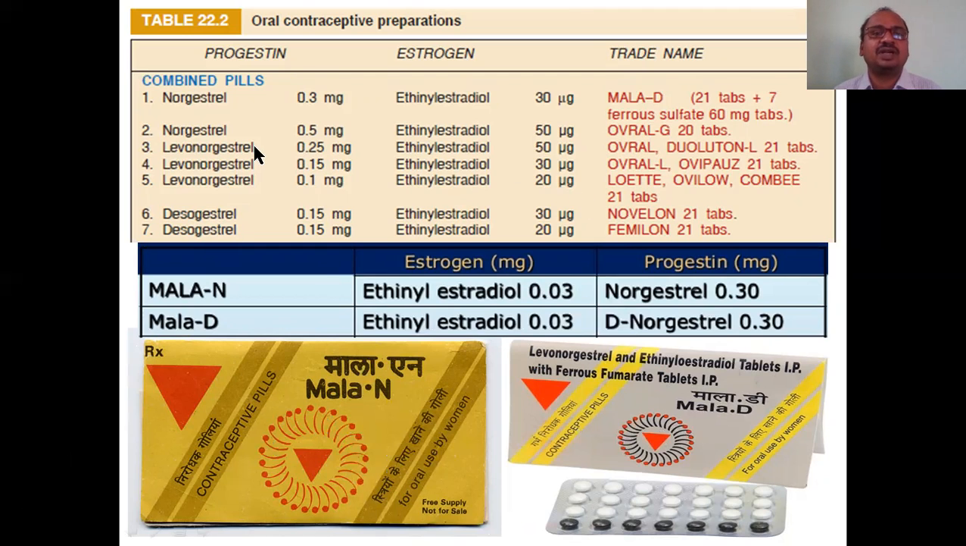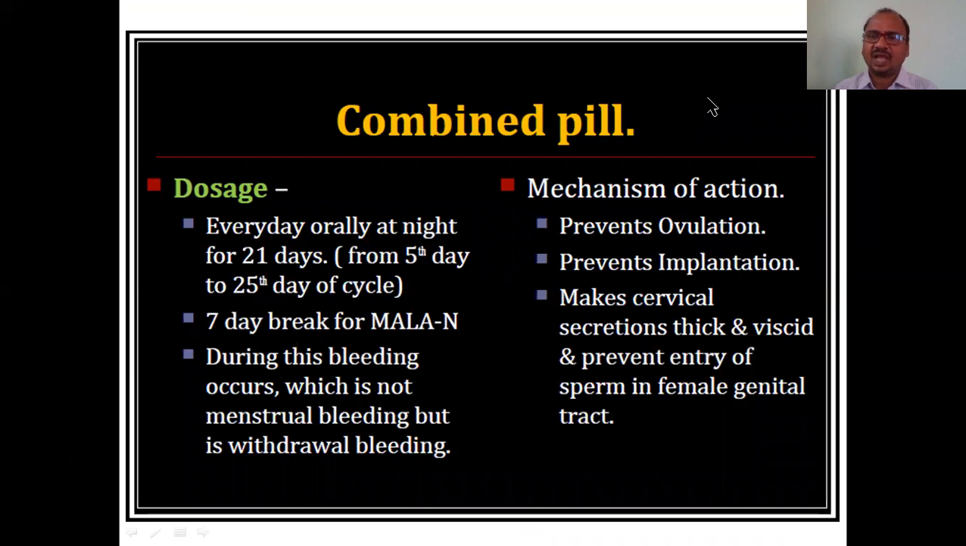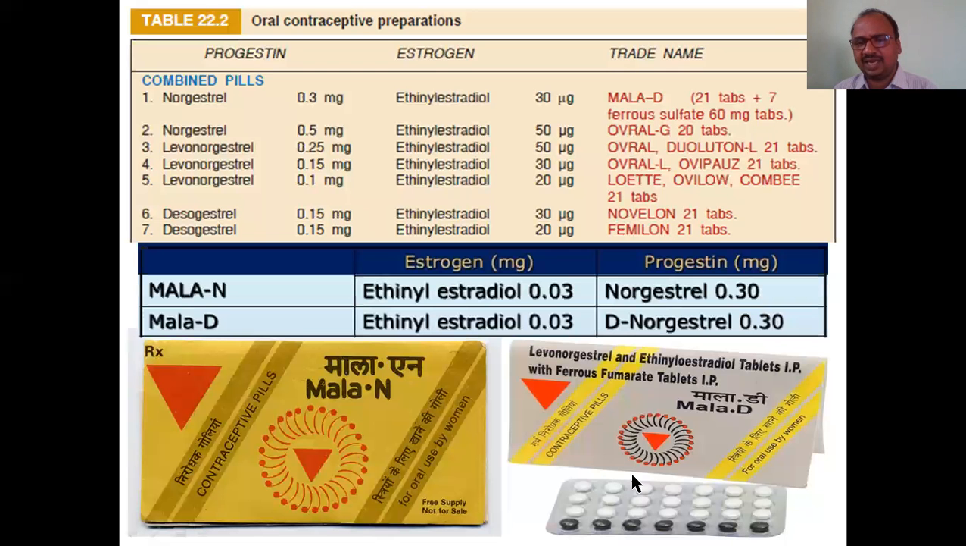This is from your Tripathi textbook, 0.3. See here, 0.03 mg ethinyl estradiol and 30 mg, like that they are using in each pill. The doses are not much important. Combined pill: every day orally they have to take it at night for 21 days, from the 5th day to the 25th day. Mala N. Mala D, you have to take daily.